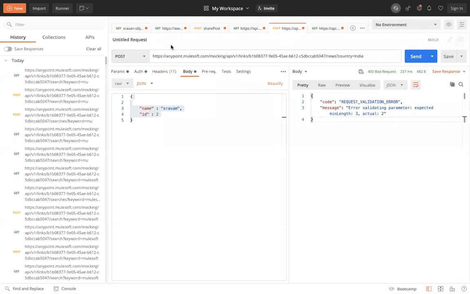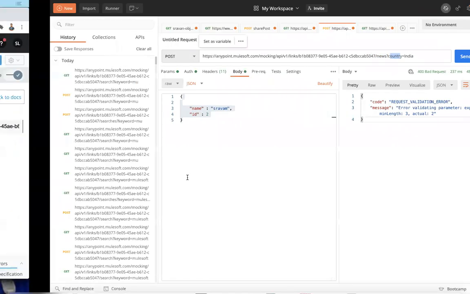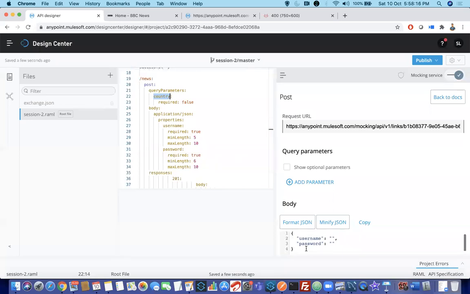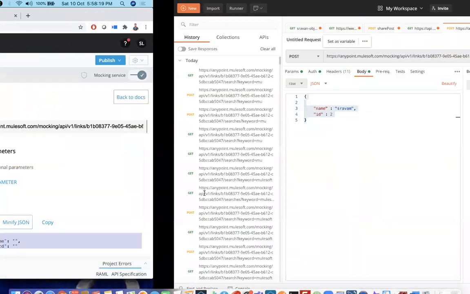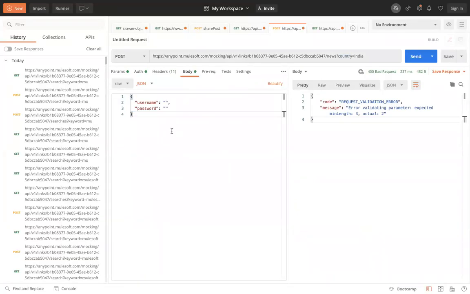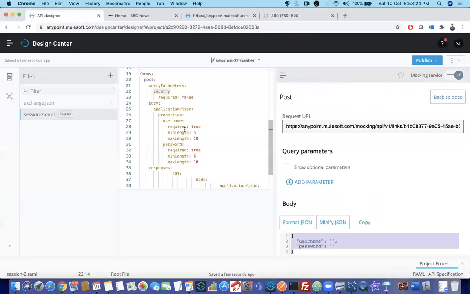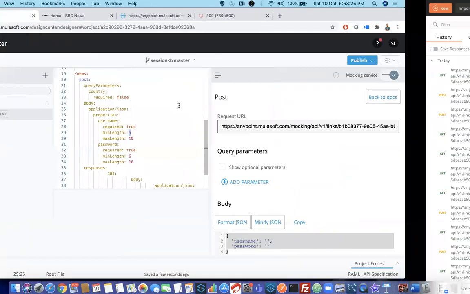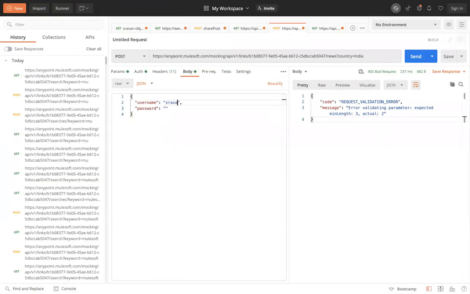Now first see, your news, the name is correct, the method name post is correct, you are passing a query parameter, but you are having a body which is accepting username and password. So copy this, pass that username and password over here, but still there are some validations. Username is required, at least 5 characters. I'll say SRAVAN.